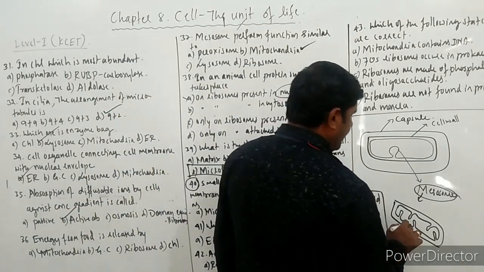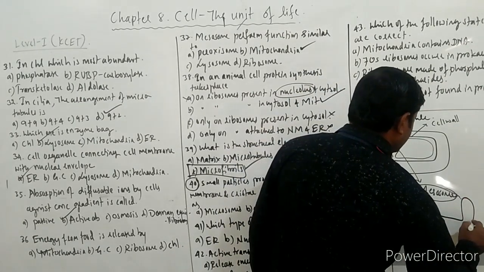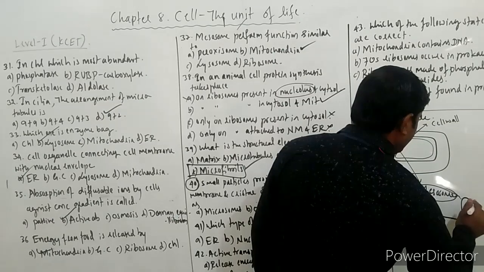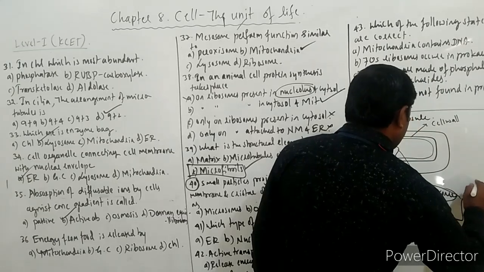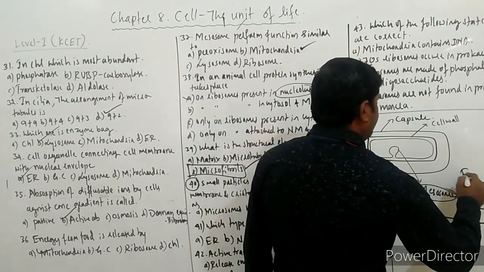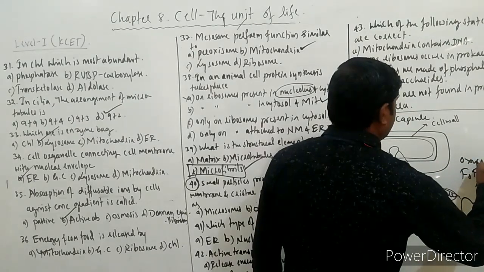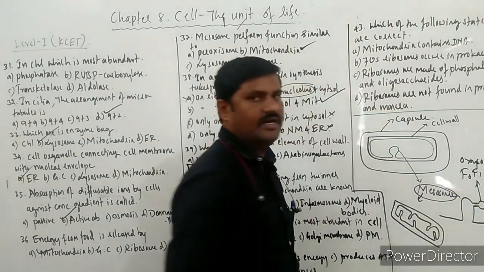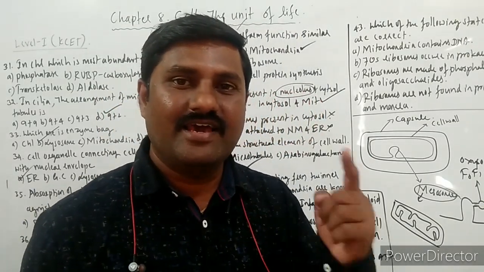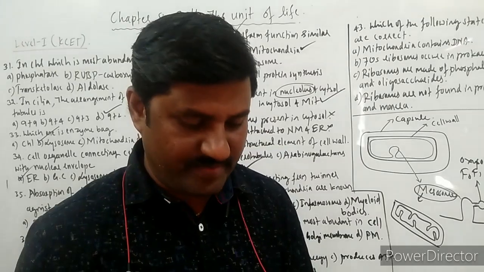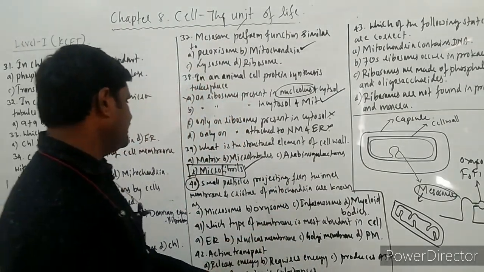So on these cristae, whenever you enlarge them, you come across this kind of stalked structures, and these are called F0, F1 particles, or these are also called oxysomes, right? So elementary particles, etc. they are called, and they are projecting out of the inner membrane, and those are called oxysomes. So let us see the options here.